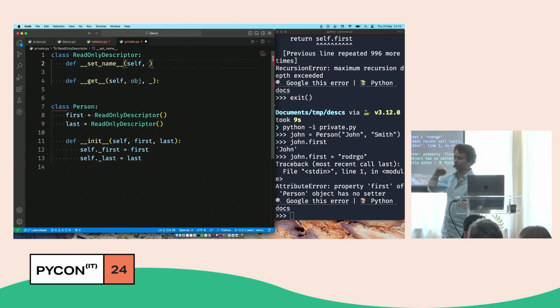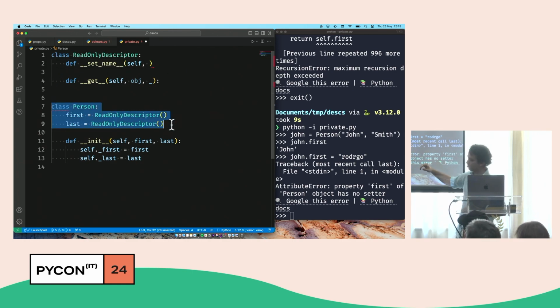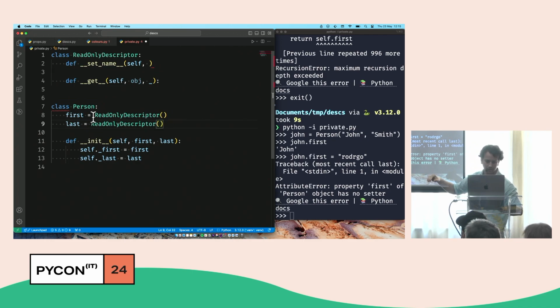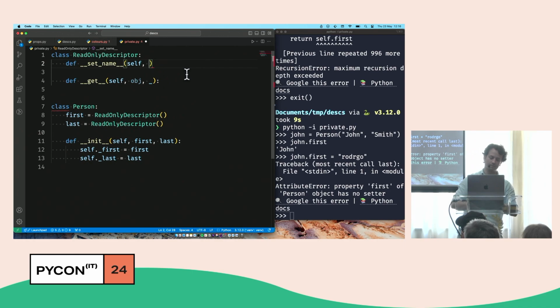But it's very useful here, because what Python will do with __set_name__ is, when a class is defined, Python will instantiate read-only, it will assign it, and because this thing has a __set_name__ method, it will call it, and it will say, hey, by the way, this specific class received these specific attributes.